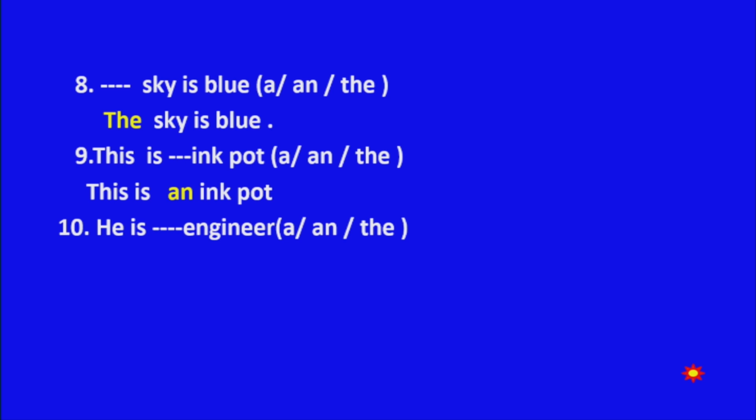He is dash engineer. What is the suitable article in this? Yes, he is an engineer. Now children, you have understood the usage of articles properly. So far you have learned how to write the description, you have answered me from the summary and you learned the articles. Now you know the usage of articles clearly.